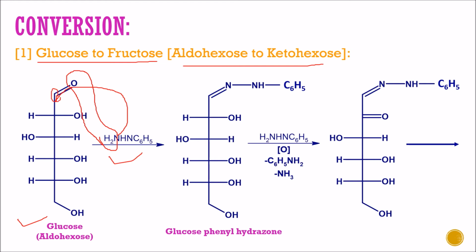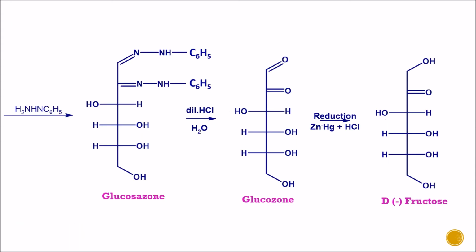So glucose phenylhydrazone is formed, and further reaction in presence of another mole of phenylhydrazine, the second carbon is oxidized and CHOH will be converted to C double bond O. Now the next and third reaction is in presence of a third mole of phenylhydrazine, that is glucosazone formation.